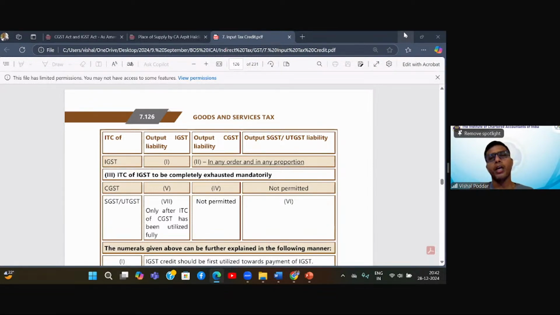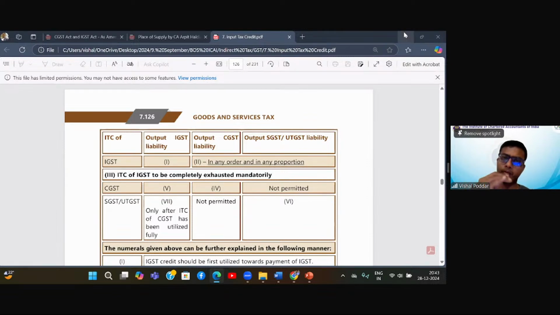In this month, I have to pay my output tax liability. First clarification before I start: whatever ITC I am having can be utilized by me for paying my output liability. However, I cannot utilize this ITC for paying the liability of RCM. So in any month, wherever I have to pay RCM, I have to pay it in cash ledger only. I cannot set off the RCM liability with my credit balance.